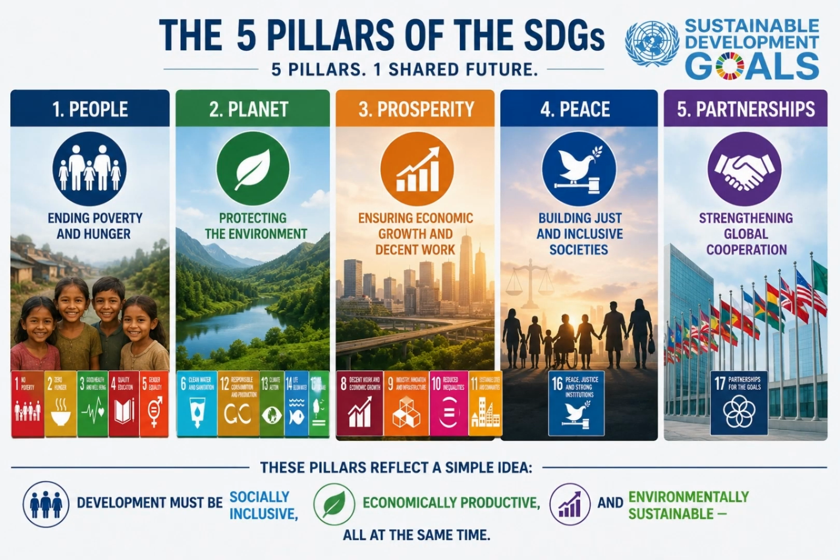The 5 pillars of the SDGs. The SDGs are often grouped into 5 core pillars: people, ending poverty and hunger; planet, protecting the environment; prosperity, ensuring economic growth and decent work; peace, building just and inclusive societies; partnerships, strengthening global cooperation. These pillars reflect a simple idea. Development must be socially inclusive, economically productive, and environmentally sustainable, all at the same time.